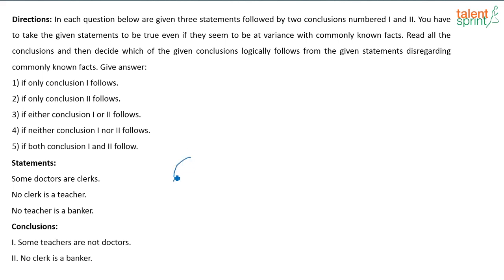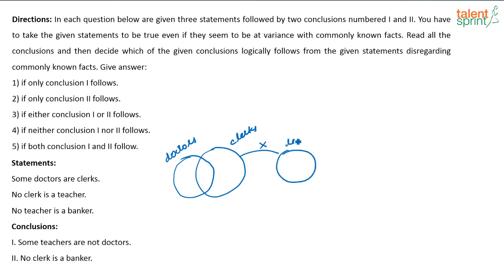Next one. So, the next question is on syllogisms. Some doctors are clerks. No clerk is a teacher. And no teacher is a banker. The first conclusion says, some teachers are not doctors, correct? Now, some teachers are not doctors.